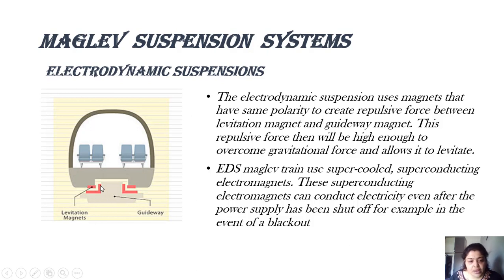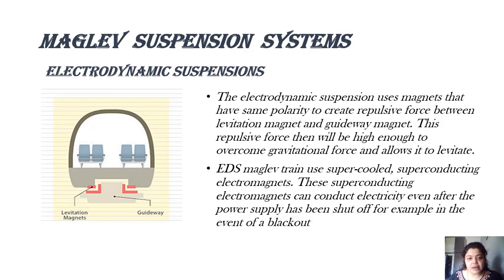The guideway, unlike EMS, has magnets in the upper portion. Can you see these right angled red colored magnets? The train is just kept on the track and the train's lower portion has levitation magnets. Now these levitation magnets in the train are actually superconducting electromagnets. Basically, what is an electromagnet?